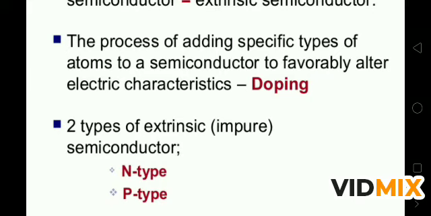Semiconductors are of different types; how can we dope, what is doping, what is dopant, and what is intrinsic and what is extrinsic. These are the terms used in this video. It will help you to understand, and you also have to make notes of these terms because they are very important and new terms for you all.